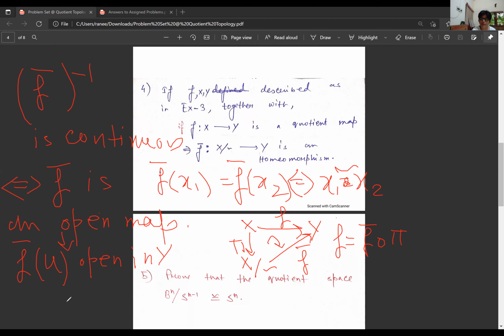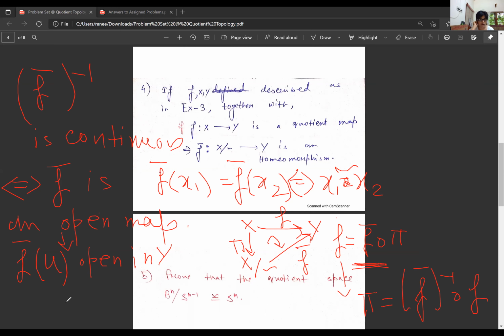We already have seen that f bar is a bijection. Since f bar is a bijection, we can write pi equal to f bar inverse composition f, right?